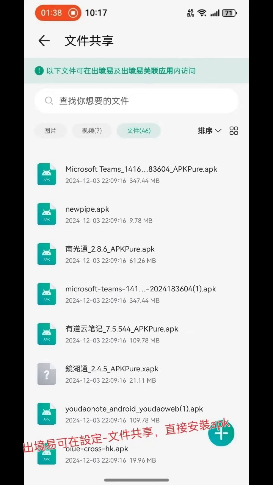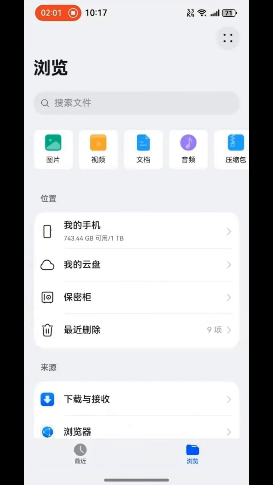So here is the 文件共享, the file manager, natively on the Zhuoyitong Yi. Whatever APK you can install here, but they have a blacklist, so not every app can be installed, so you need to use the Zhuoyitong.